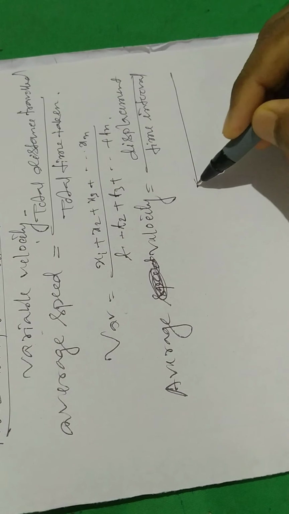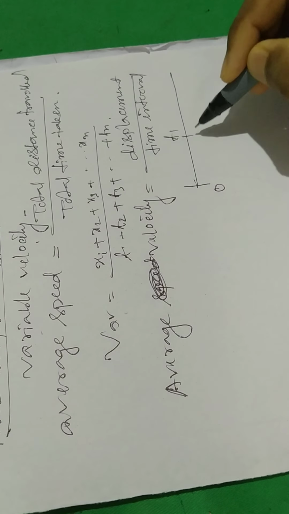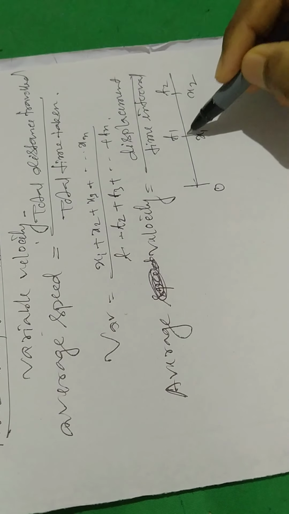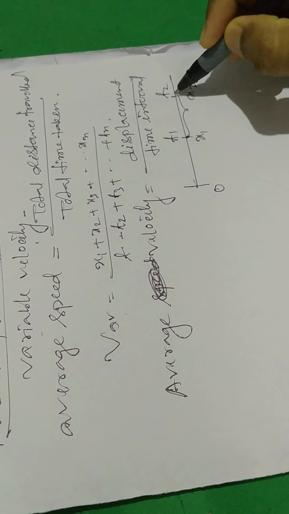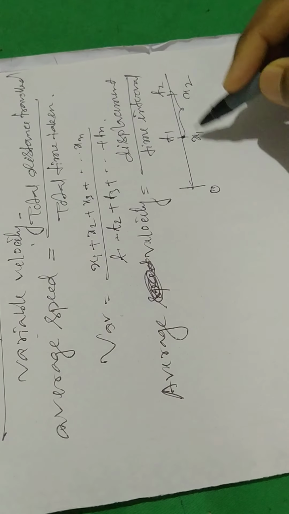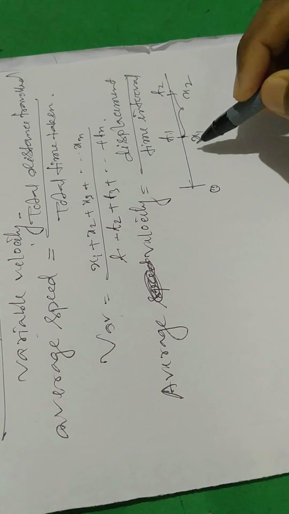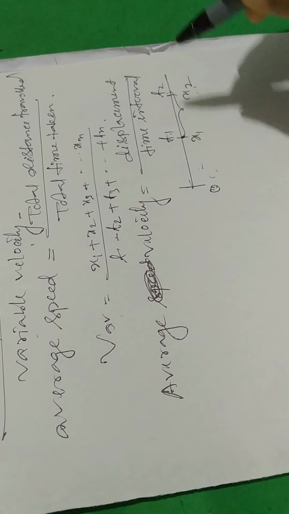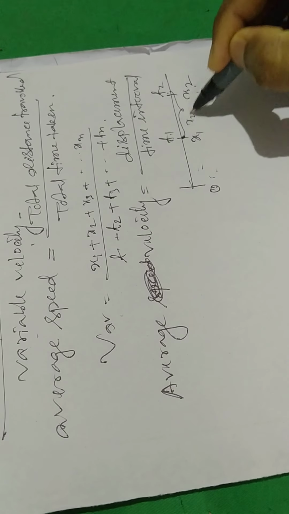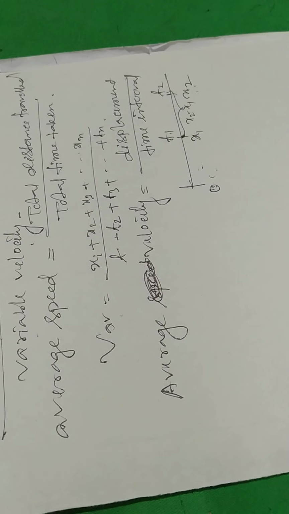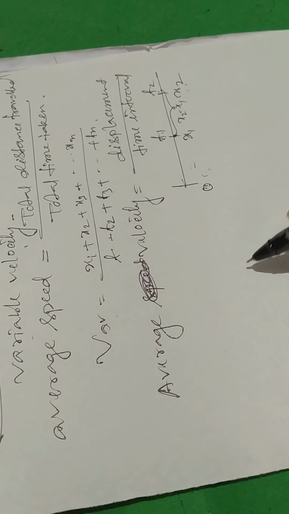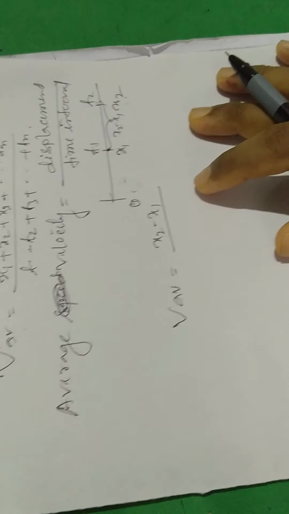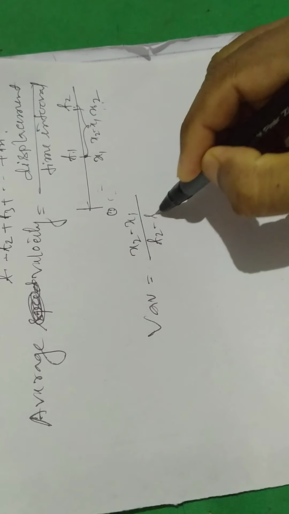So if at time t1 the distance traveled by the object is x1, and at time t2 it is x2, then the displacement is x2 minus x1. So average velocity is x2 minus x1 divided by t2 minus t1.